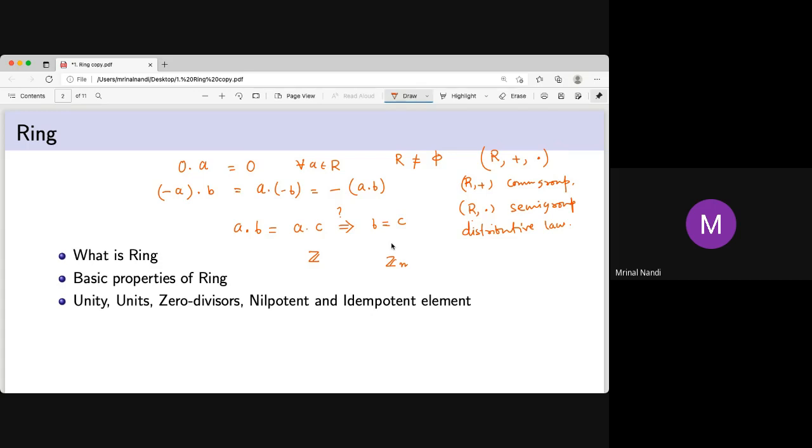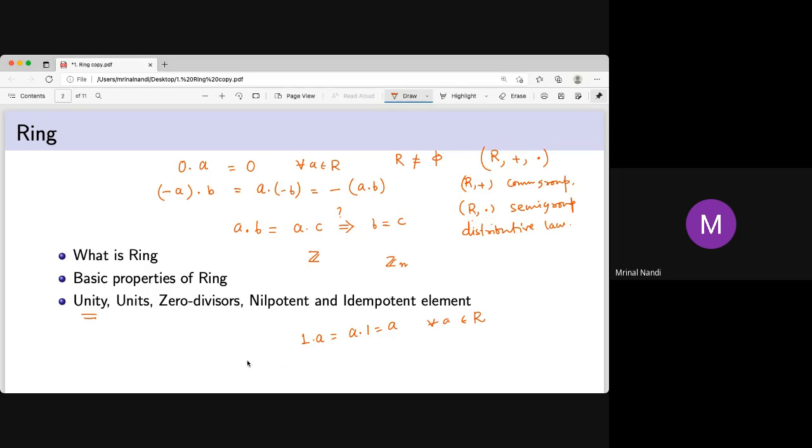Now there is a term called unity. What is unity? Unity means 1. You can write 1, or you can write U, or E. If for all a, 1 times a equals a times 1 equals a, then 1 is called unity.